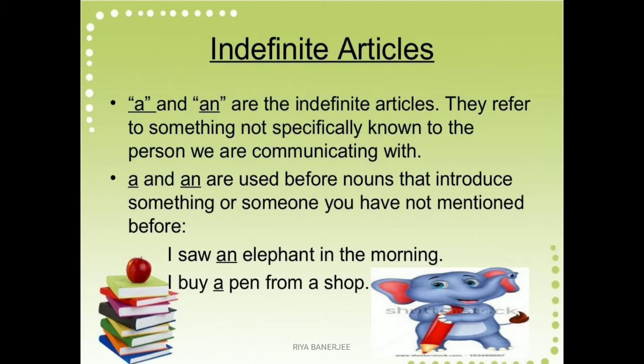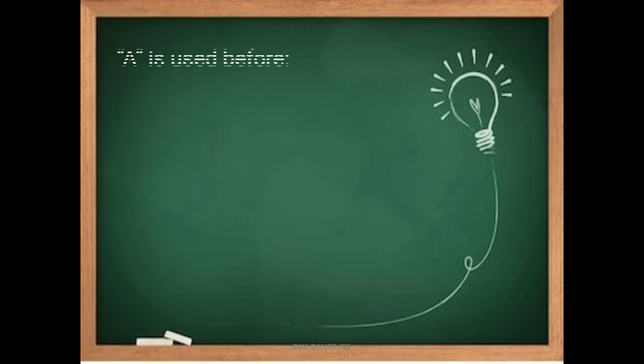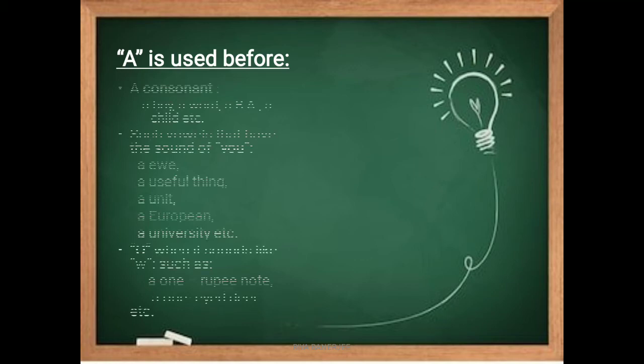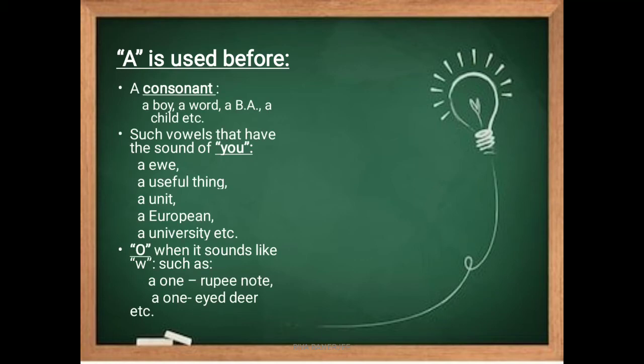I saw an elephant in the morning. I buy a pen from a shop. There is a mouse in the room. So these are the examples. Now, quickly, let's look at when and where a is used. A is used before a consonant, like a boy, a word. It is also used before such vowels that have the sound of U, for example, a useful thing, a unit, a European, a university, etc.